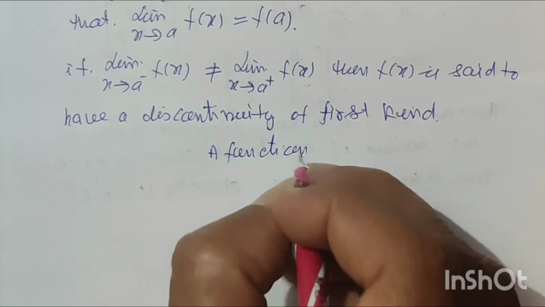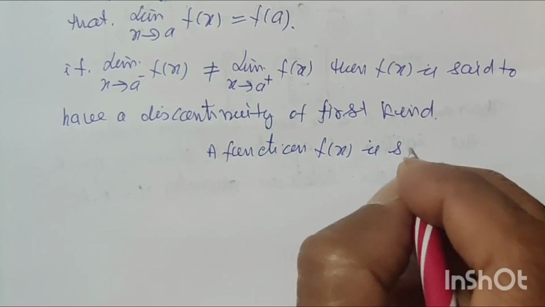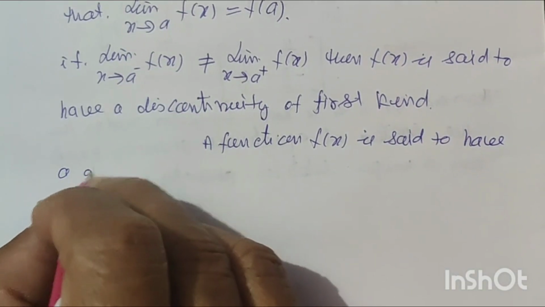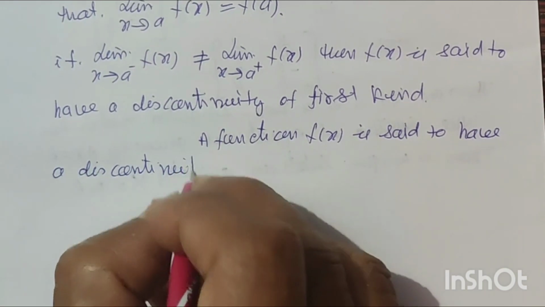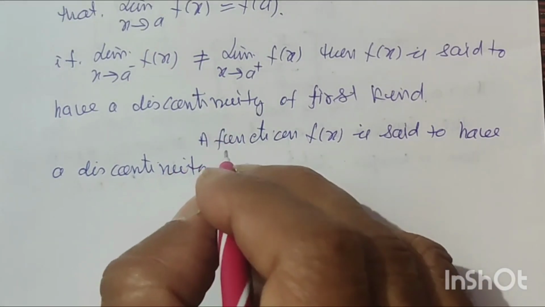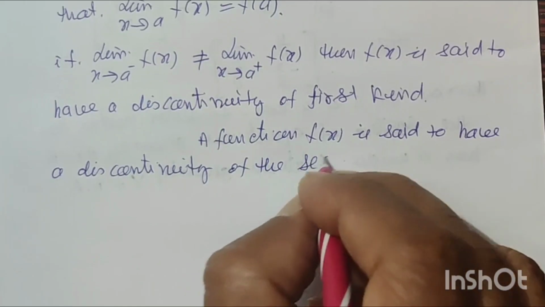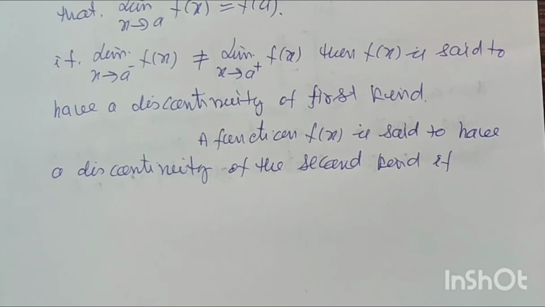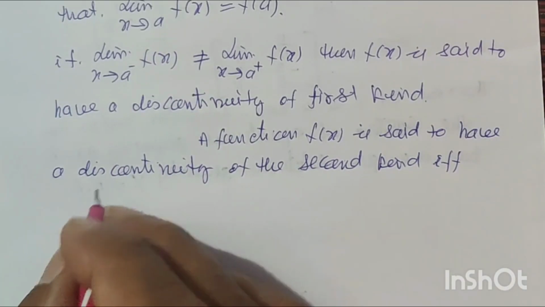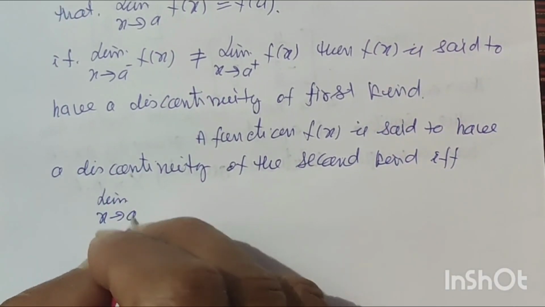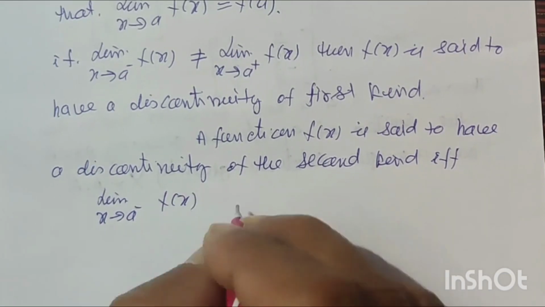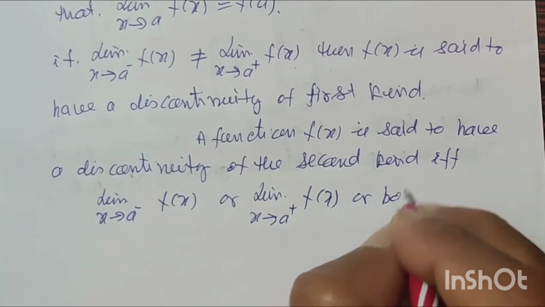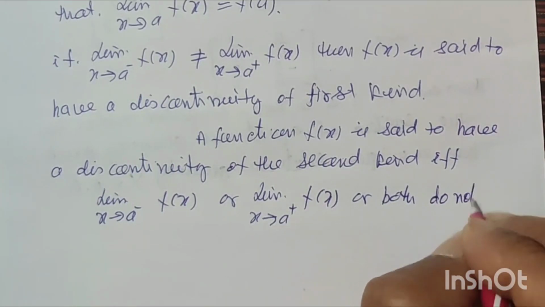A function f(x) is said to have a discontinuity of the second kind if and only if limit x tends to a negative f(x) or limit x tends to a positive f(x) or both do not exist.